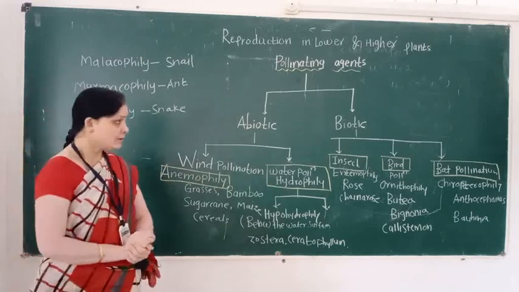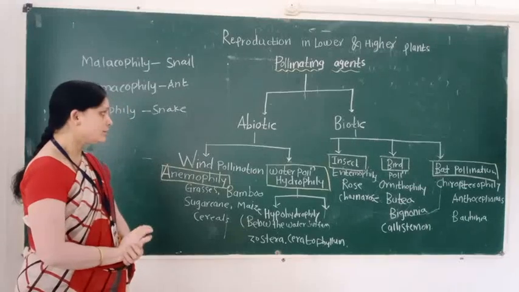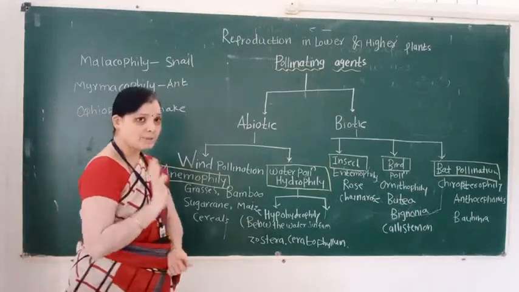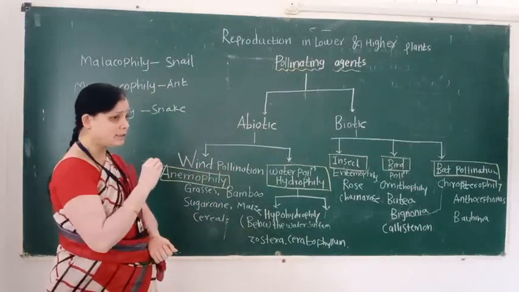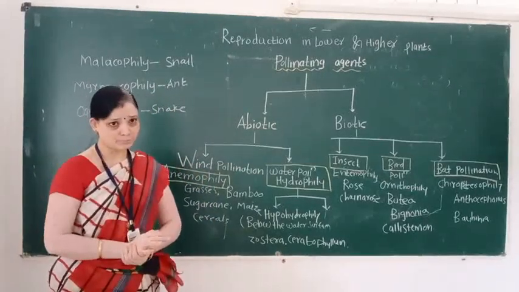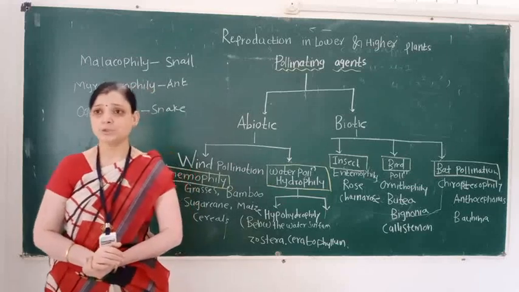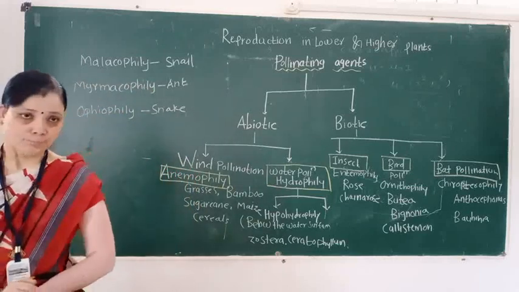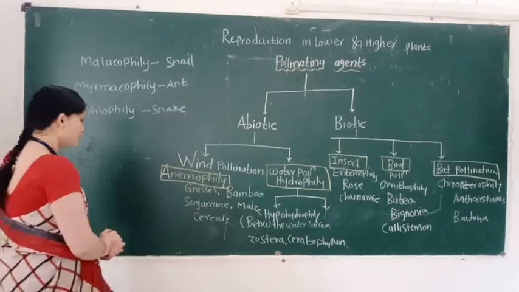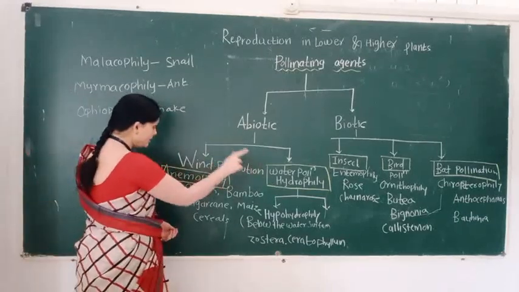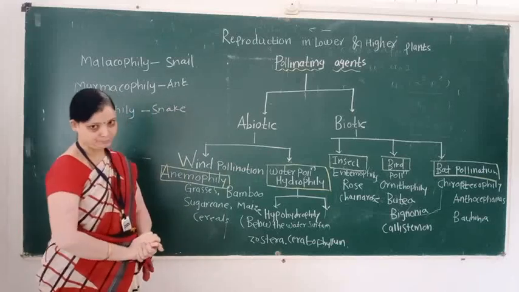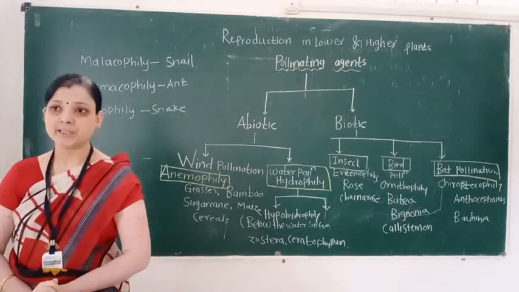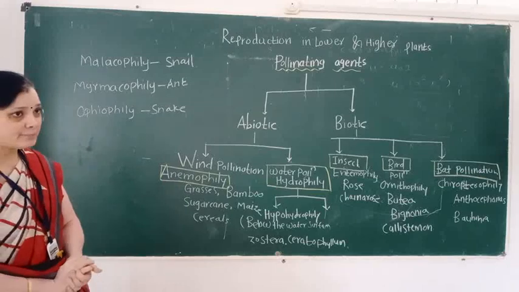Then we see the subtypes of abiotic, non-living things. Which types of pollination do they carry out? The first abiotic pollinating agent is wind.